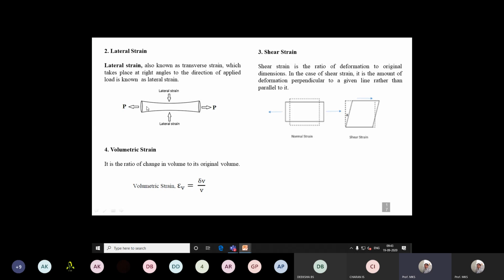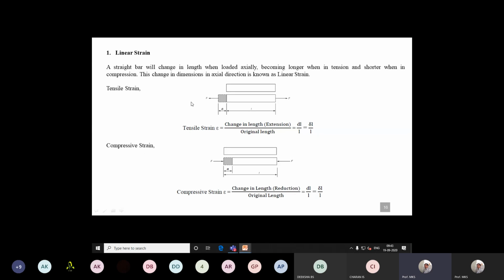For example, if you just imagine the previous sketch, in the first sketch tensile forces are acting. The initial length is L. After application of the load, this length L will increase.